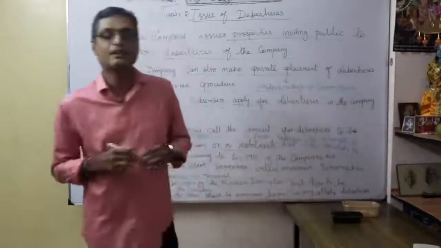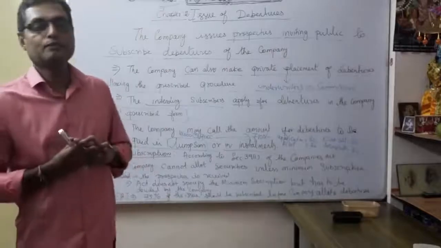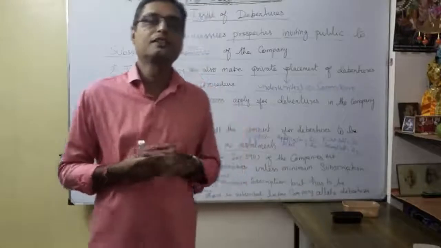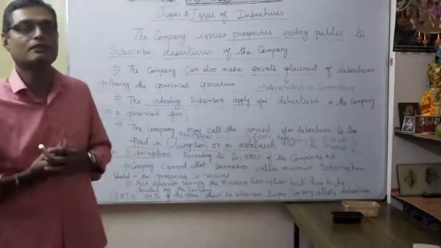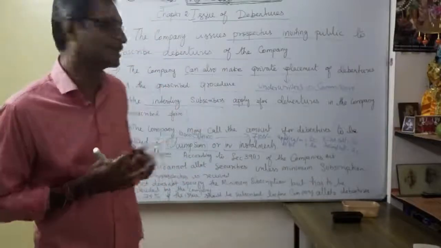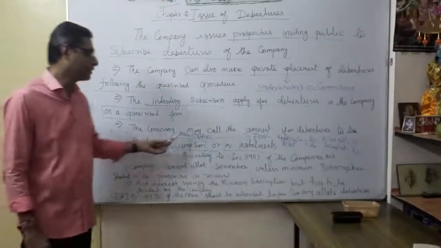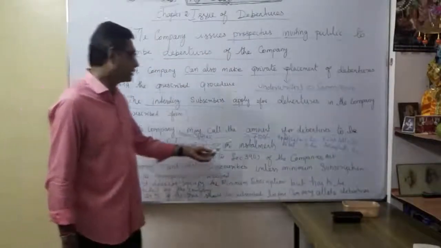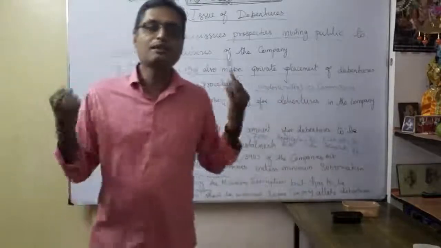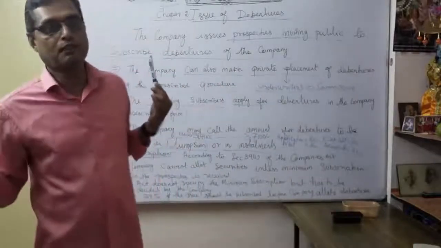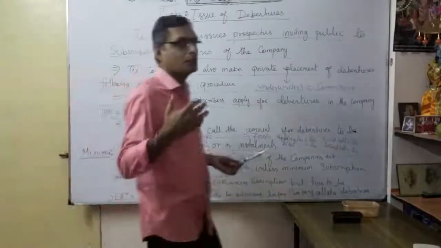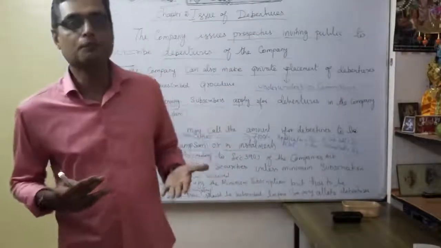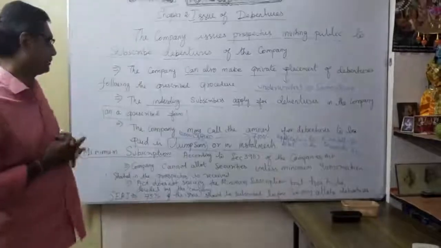Same manner as we did in shares. That is why I said already, if you are strong in the issue of shares, accounting for share capital, then debenture issue is very easy. Only the journal entries will vary: there we are putting shares, here we are putting debentures, that's all. The company may call the amount for debentures to be paid in lump sum or installments. Lump sum means you collect the entire money, so there is no question of application, allotment like that. Installment means you have to collect periodically. First they apply, then the company allots, later on first call, thereafter second call. Same manner.